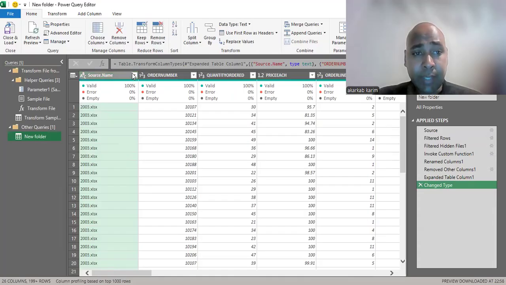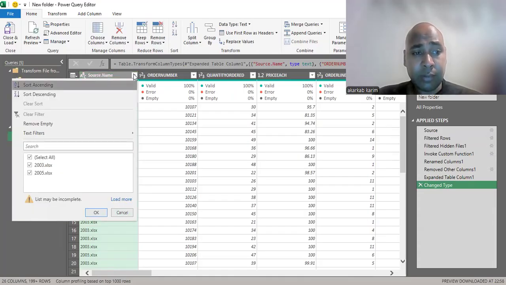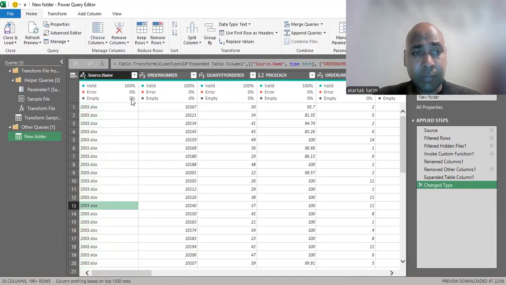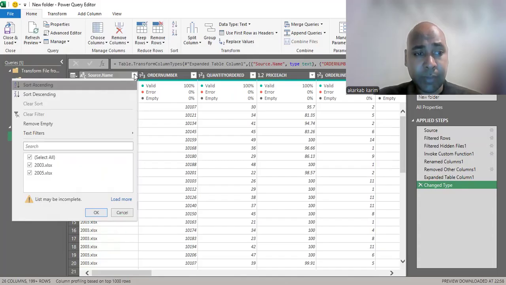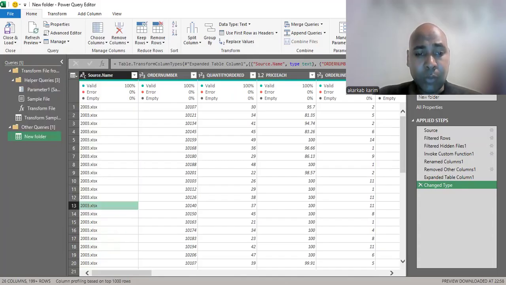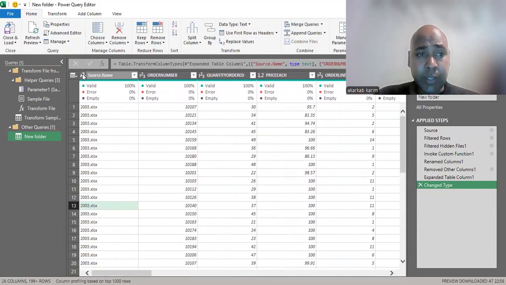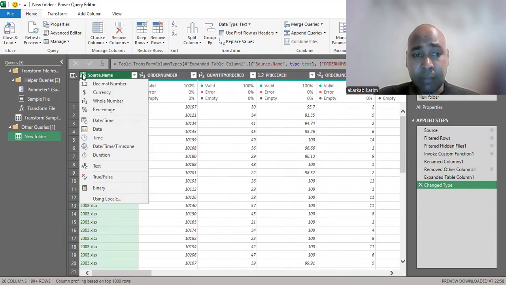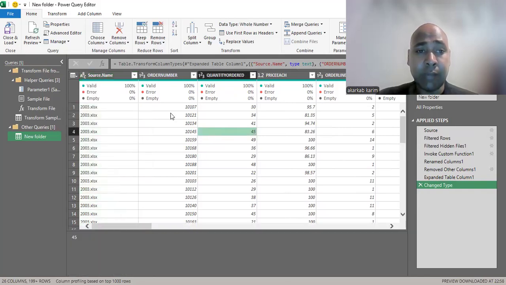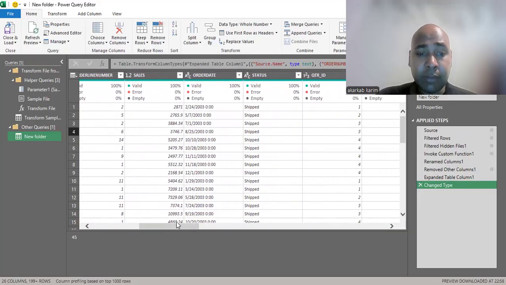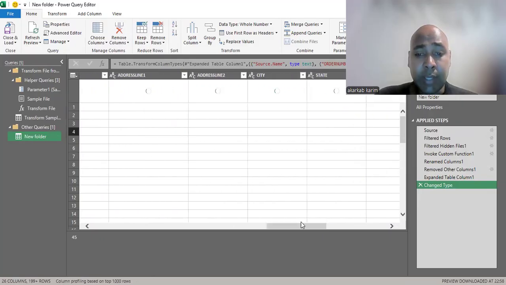So when we go here, we have two files. This is the column that we have here in our case. Here we have the ability to change the type of columns. By default, Power Query detects the type of data that we have in each column. This is the information that we have here in Power Query.